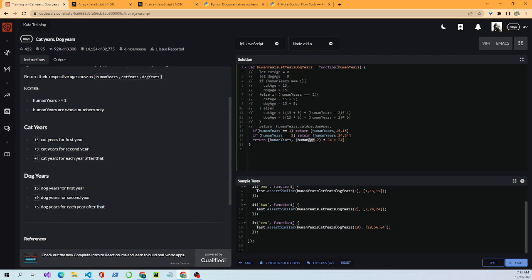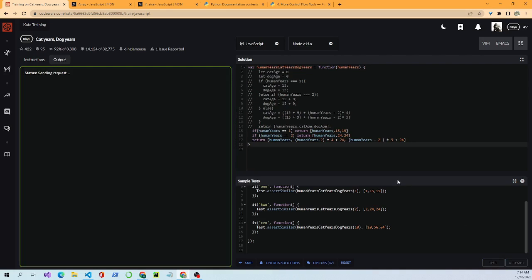It's supposed to be 4 times 4 plus 24. And then we will do human years, got it right this time, minus 2 times 5 plus 24. Okay, it's a much shorter version. Let's see if I got everything lined up correctly and see if it works.